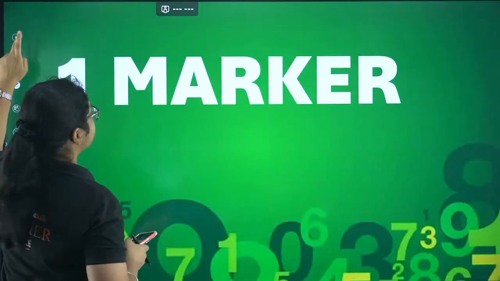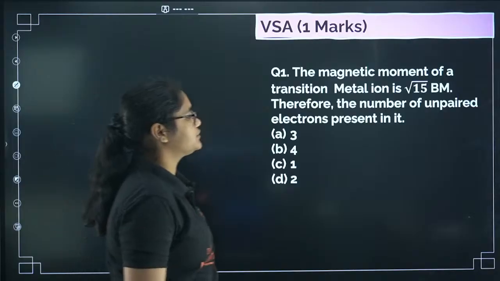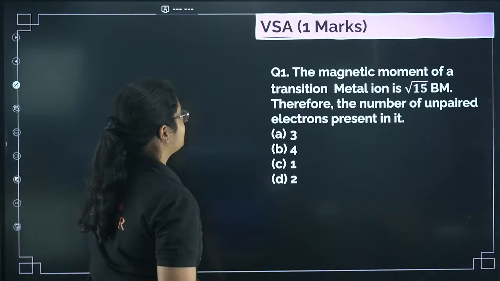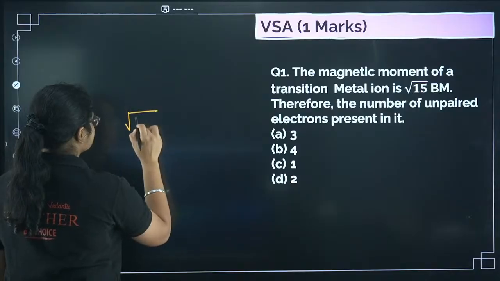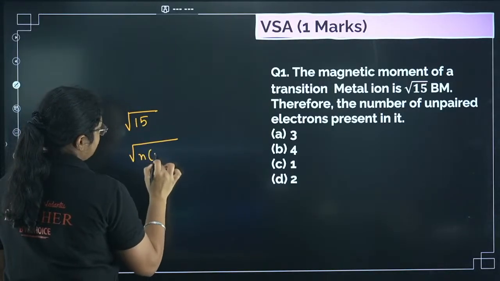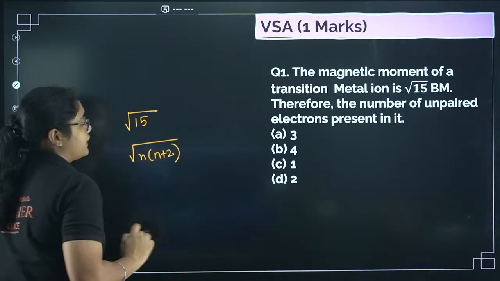Okay, let's move to the first question, a 1 marker question. The magnetic moment of a transition metal is √15. Therefore, what is the number of unpaired electrons present in it? Now, when it is √15, how do we get the magnetic moment? It has to be √(n(n+2)). So now you think, what can be the value of n so that I'll get √15?